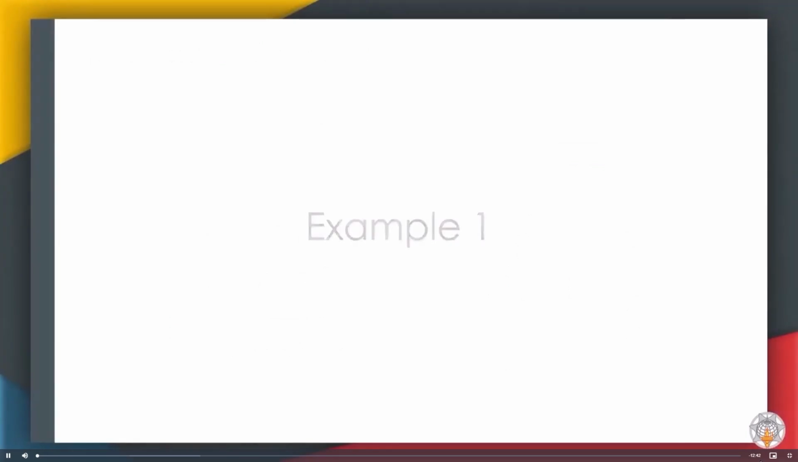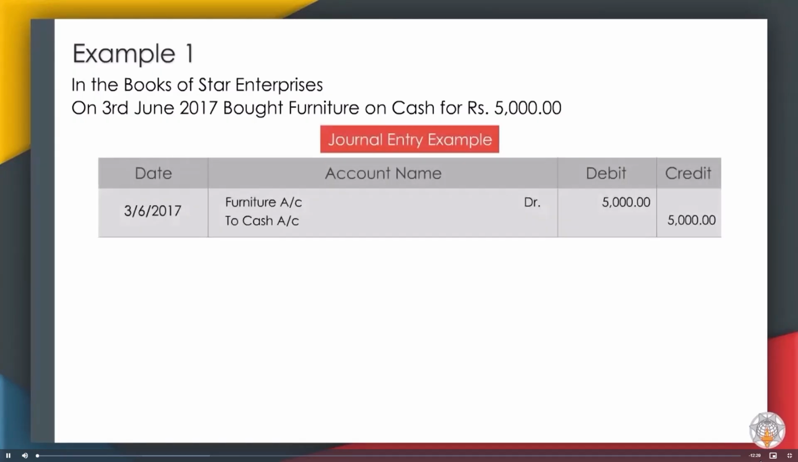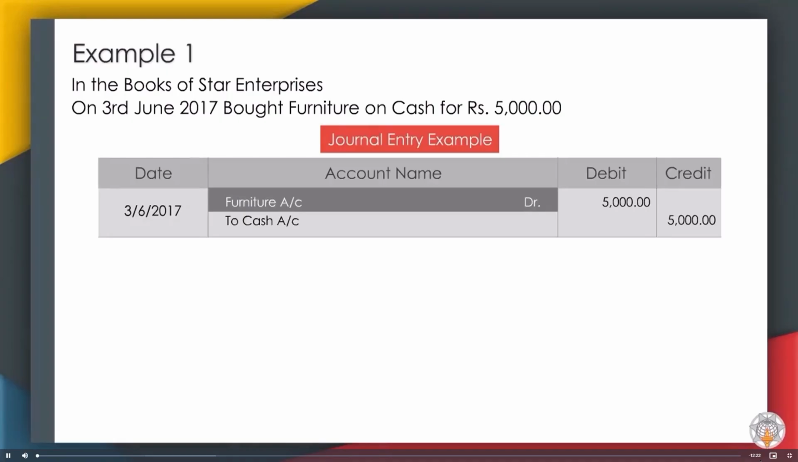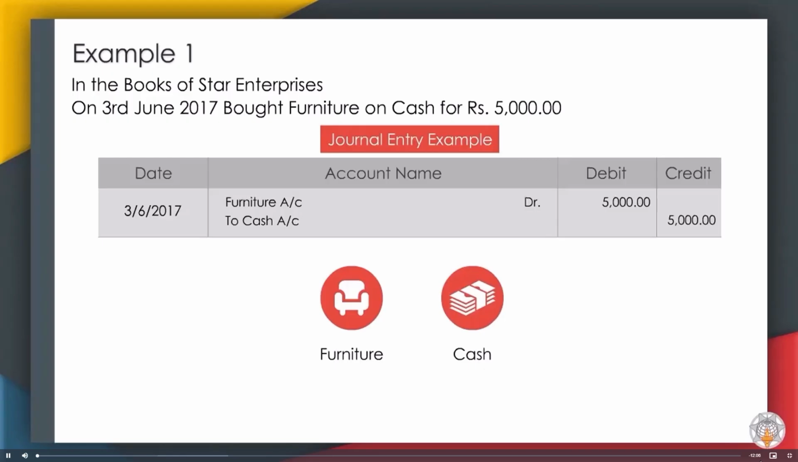Example 1. In the books of Star Enterprises, on 3rd June 2017, bought furniture on cash for Rs 5,000. Date 3rd June 2017. Account name Furniture account. Debit 5,000. To cash account, credit 5,000. Here two accounts are affected. First is furniture account and second is cash account.